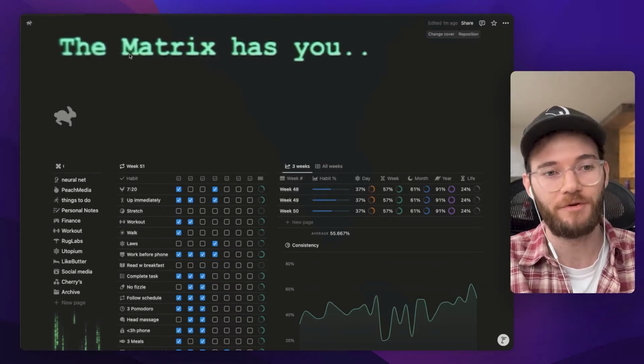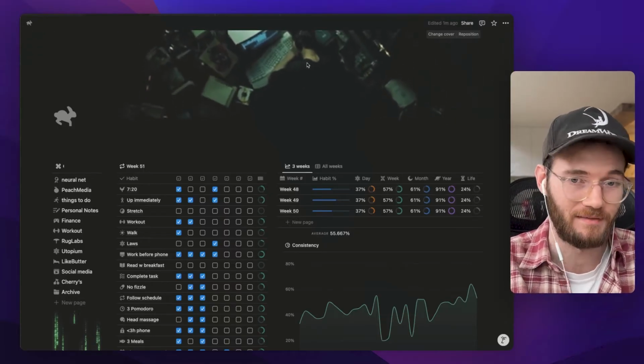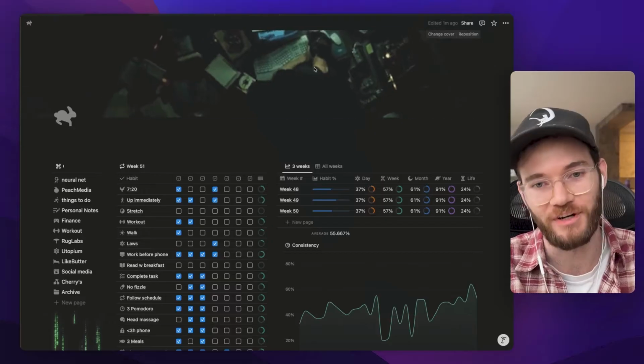First thing I have is Matrix movie clips. This is just cool. It's just cool. This is me at my desk sleeping. I'm Neo, okay? Now you're Neo.